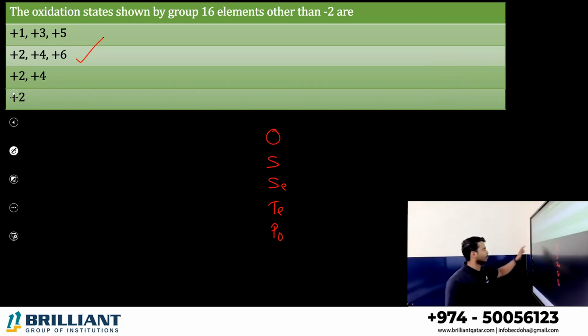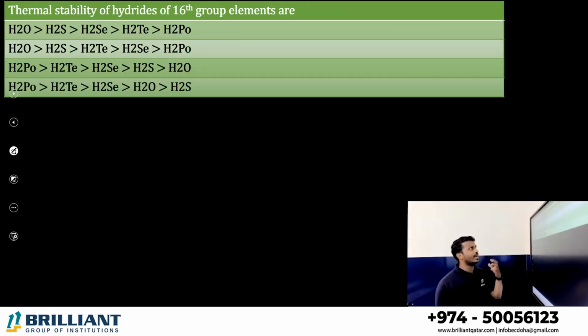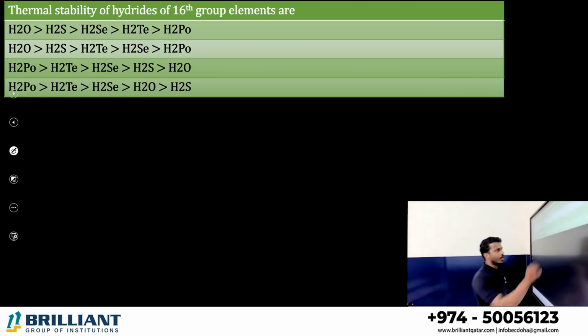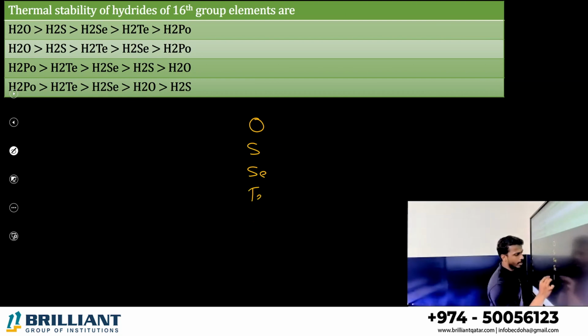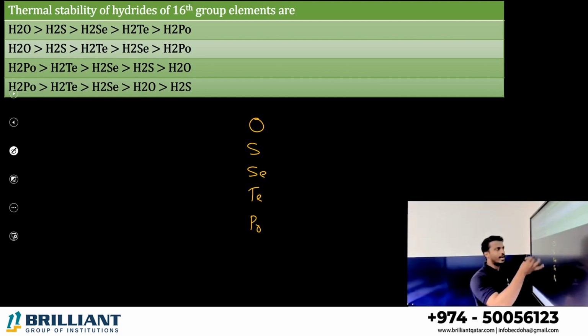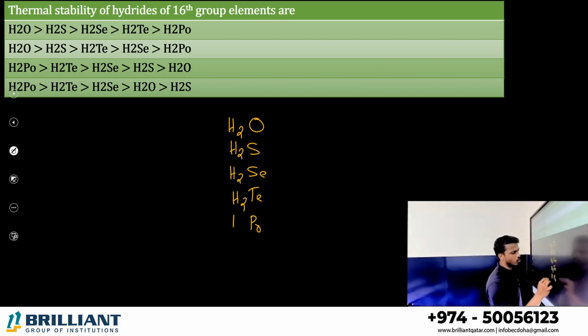Read NCERT very carefully, it is clearly given there. Now, what is the thermal stability of the hydrides of 16th group elements? Again oxygen, sulfur, selenium, tellurium, polonium. What are the hydrides? H2O, H2S, H2Se, H2Te, H2Po.